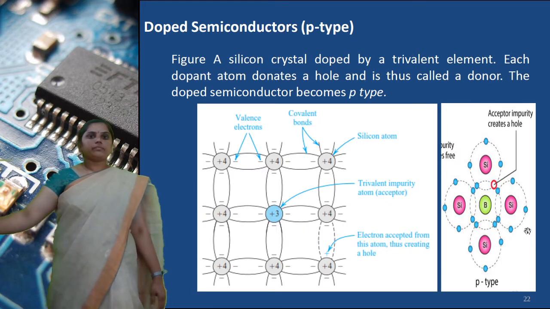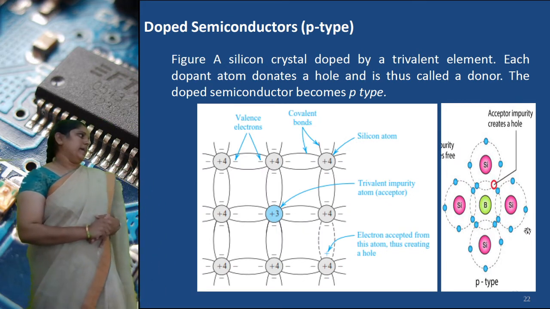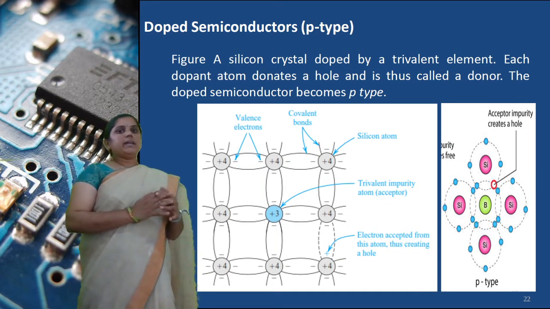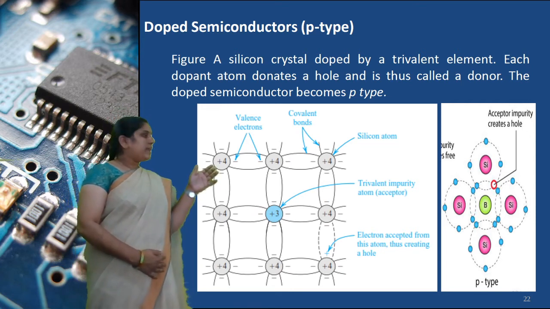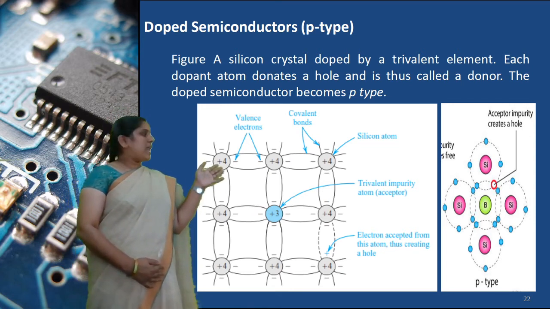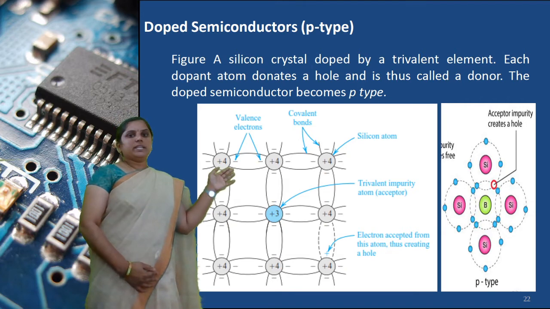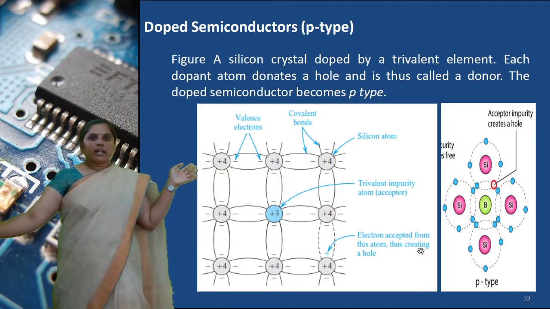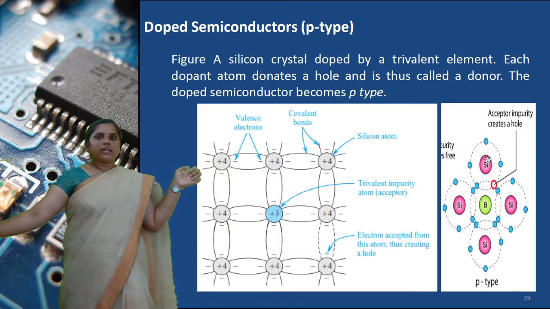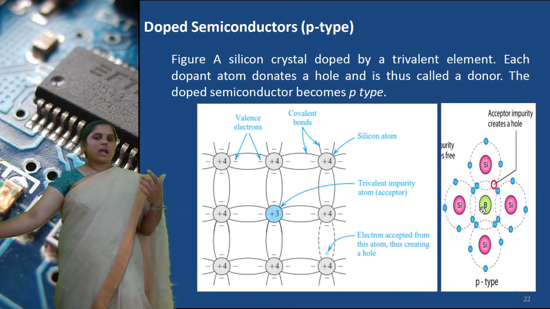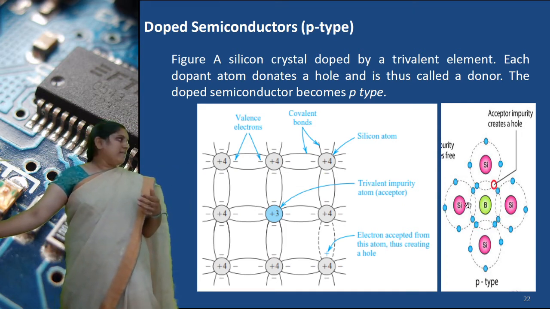Next, the p-type semiconductor. Here we are adding a trivalent element to the silicon crystal. See here, these are the silicon crystals. Boron is a trivalent element. Boron and aluminium are trivalent elements.